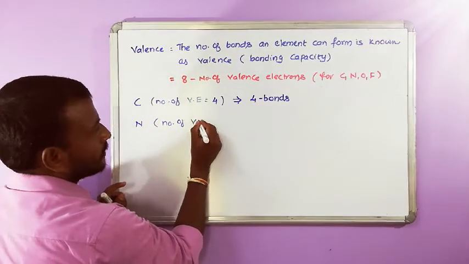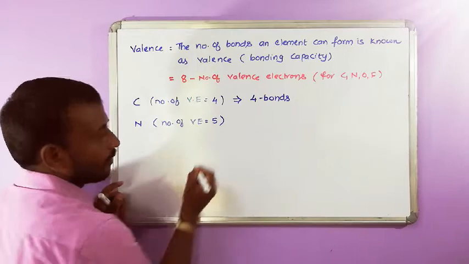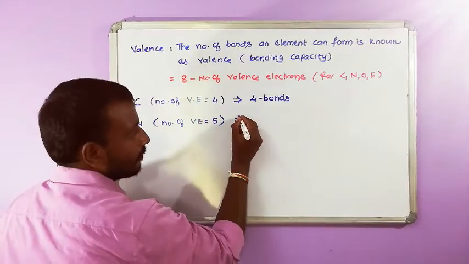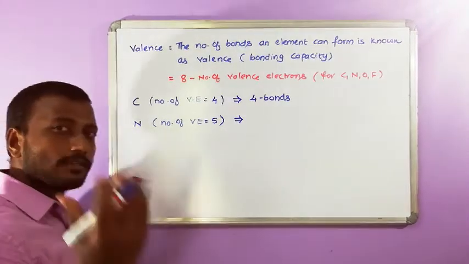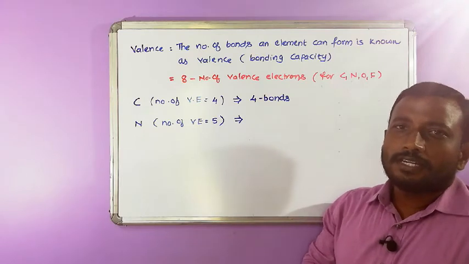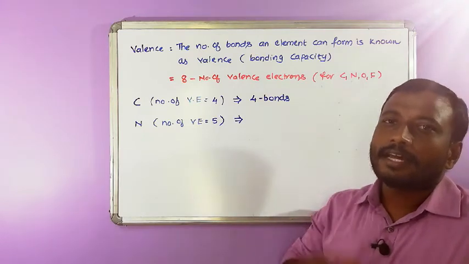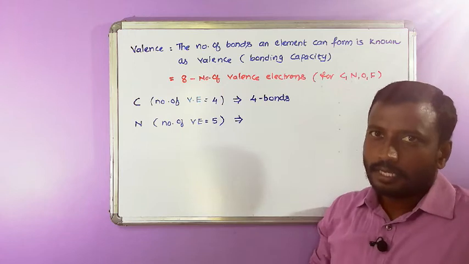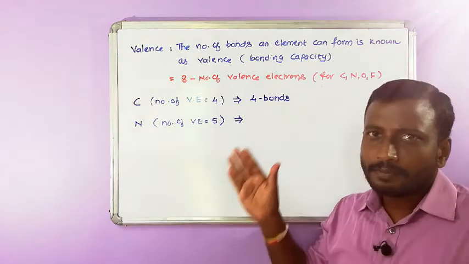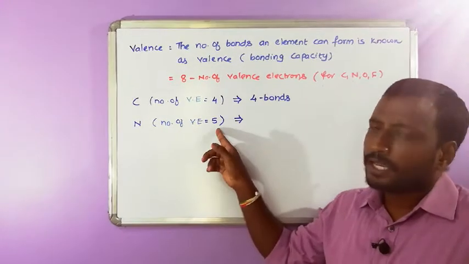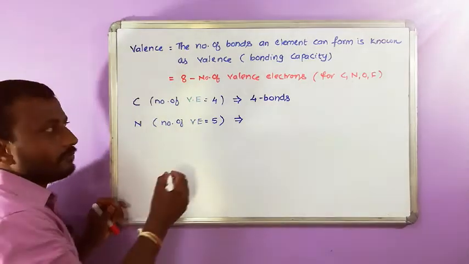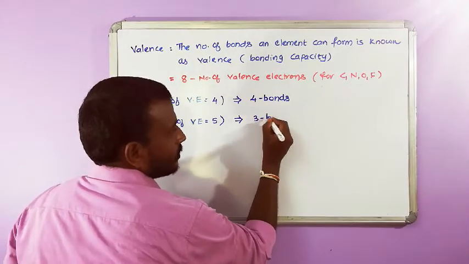Nitrogen: the number of valence electrons is equal to 5. 3 electrons short of 8, which means nitrogen has to get 3 more electrons. To get them, it has to share its 3 electrons. So its shared electrons are 3, and it gets 3 electrons from this sharing. 3 plus 3 is 6, and 2 are already remaining. Therefore 5 plus 3 is 8. So 3 bonds it has to form.